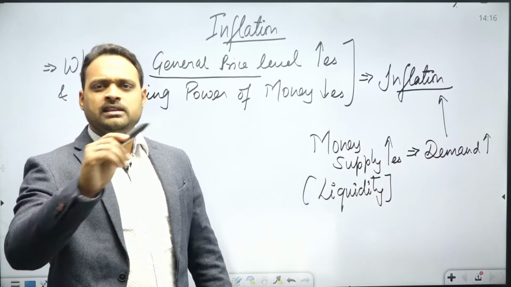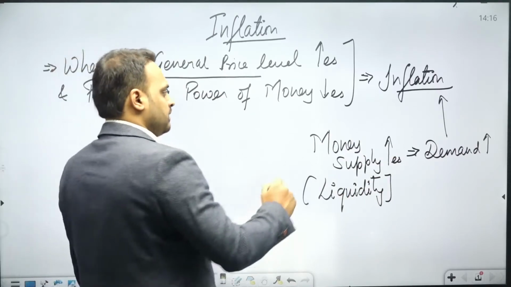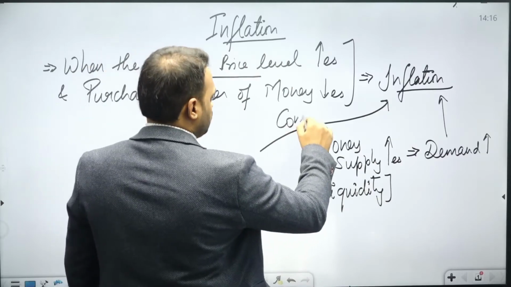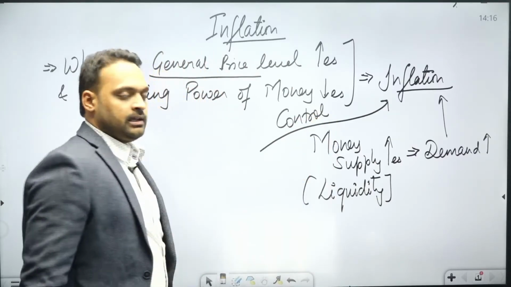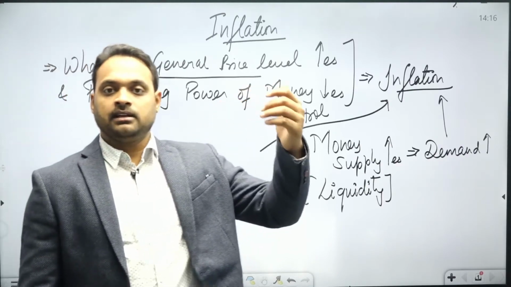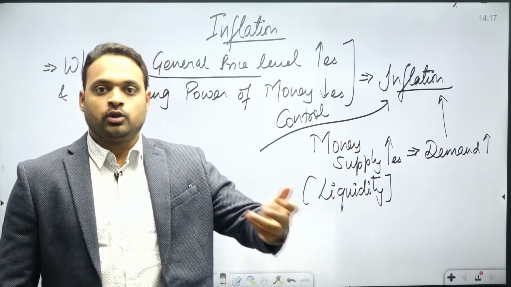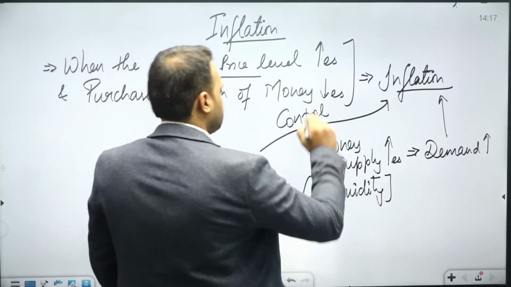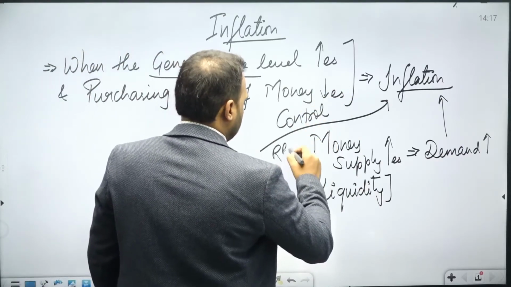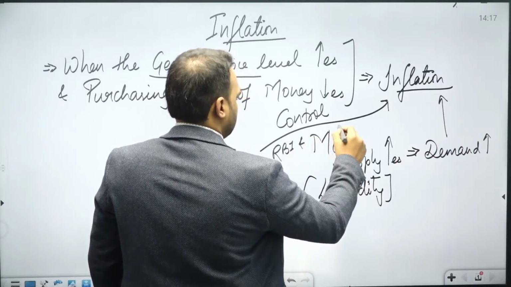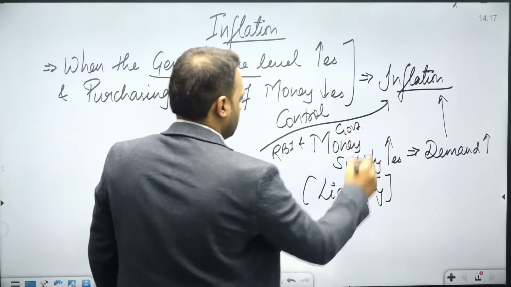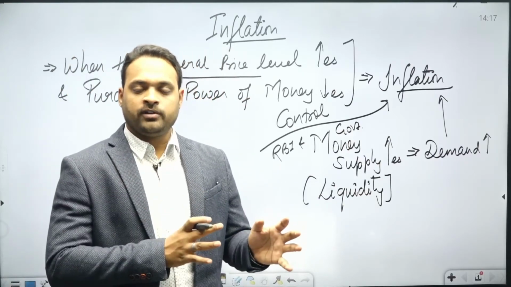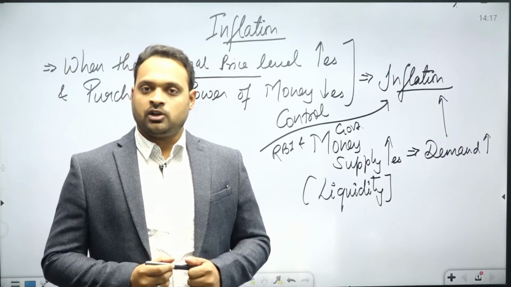And now there is a very simple point. If we need to control the inflation in the economy, if the general price levels are rising regularly at a constant rate, so it must be controlled. So in our economy, the inflation is controlled by RBI and by the Government of India. So both RBI as well as the Government of India control inflation in the economy.